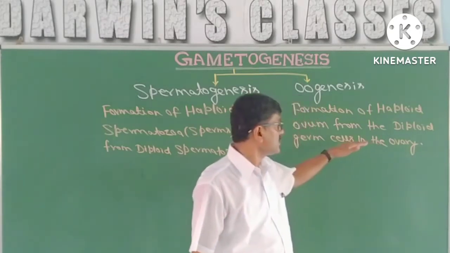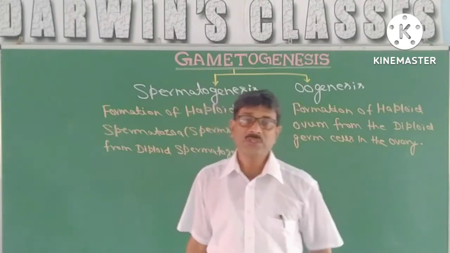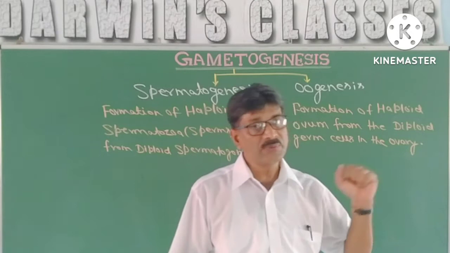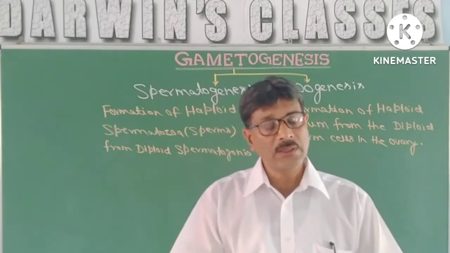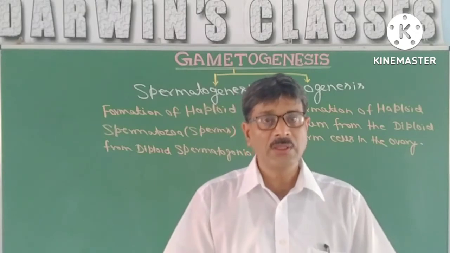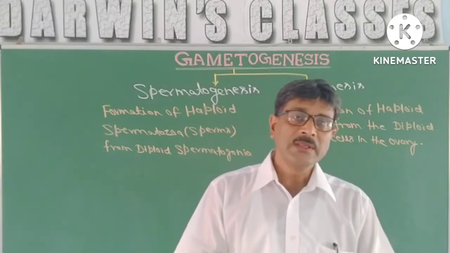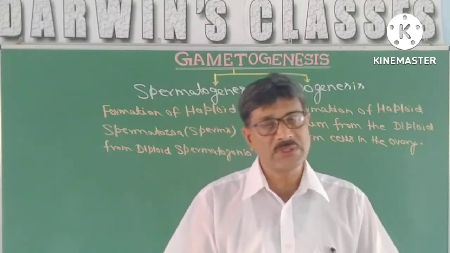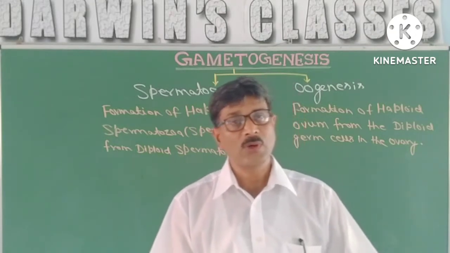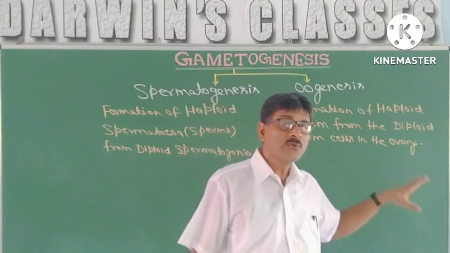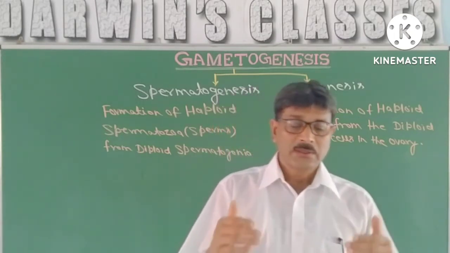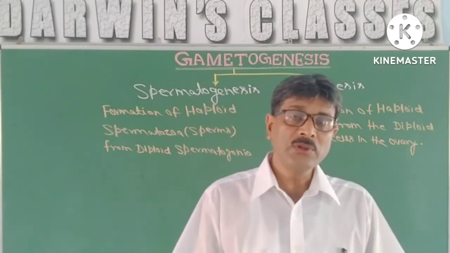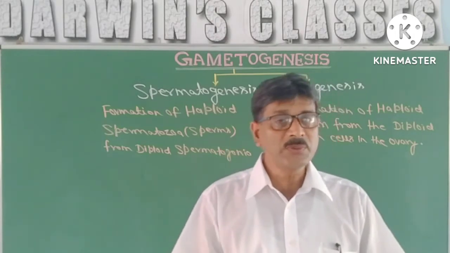But in the female, meiosis first is very long, as all the eggs in their primitive form, in their primary oocyte form, are arrested in prophase first. What happens actually, the formation of the follicular cells completes only during the embryonic development of the female fetus.